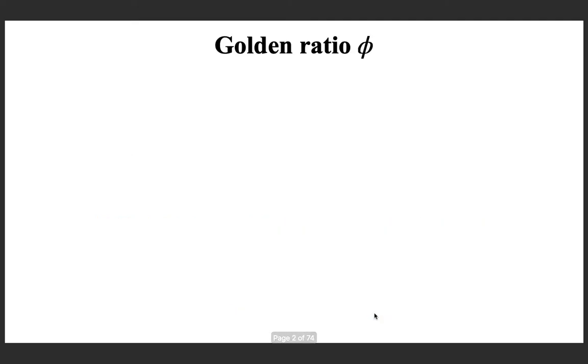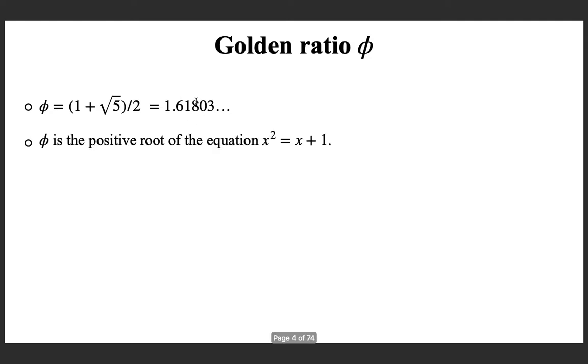First, let us see what is the golden ratio phi. The value of phi, or golden ratio, is (1 plus root 5) divided by 2, and it is the positive root of the equation x squared equals x plus 1.